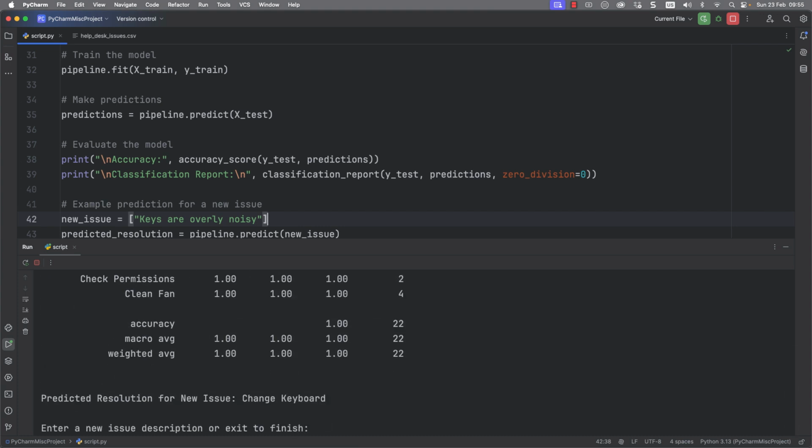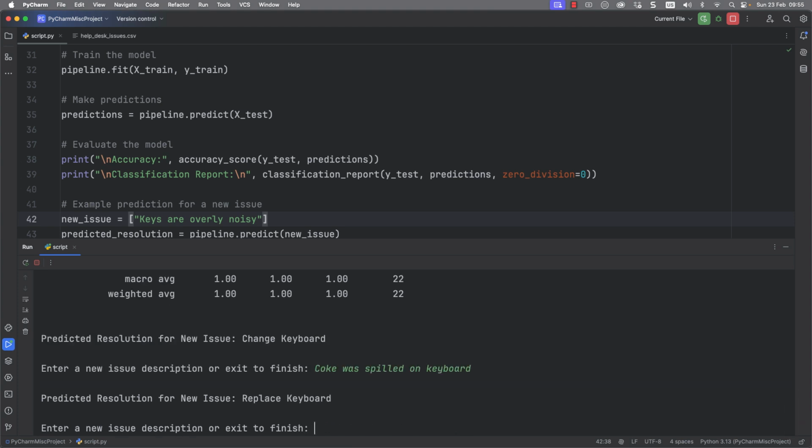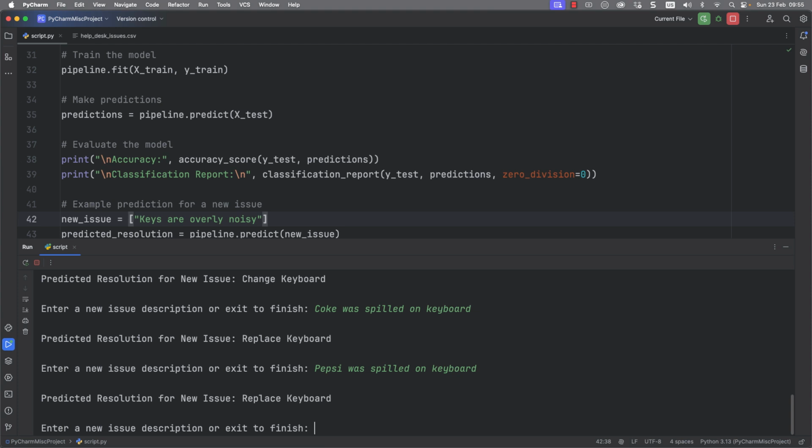let's see how it's working now. So we can go through and add our prompt. Coke was spilled on keyboard. So replace keyboard. Let's try something else, maybe Pepsi, because we didn't have Pepsi in specifically, was spilled on keyboard. But it gets the idea from the words that we are using, so it's a close enough match.